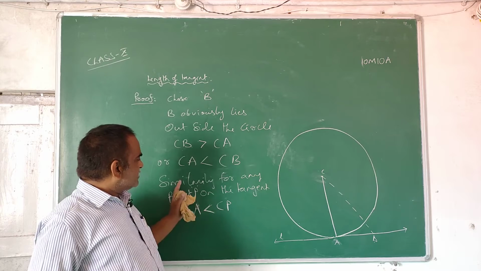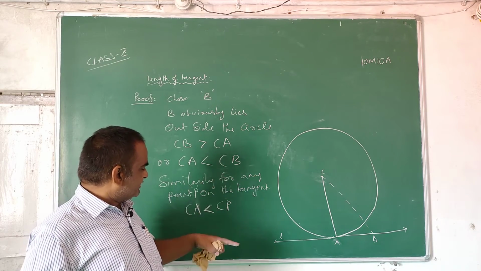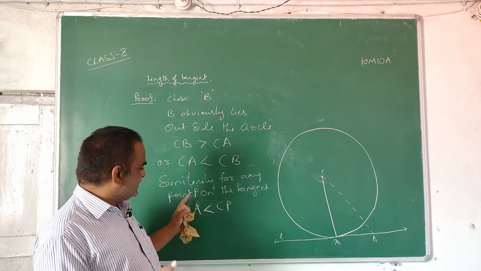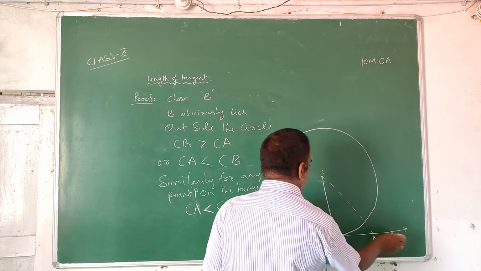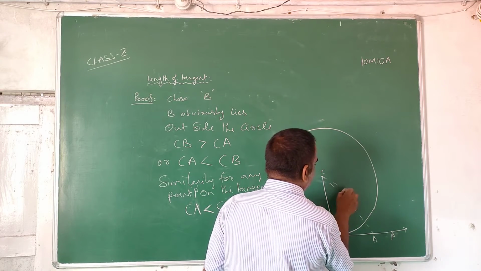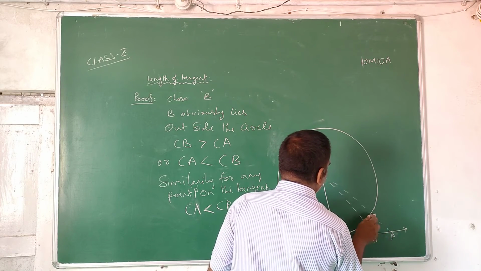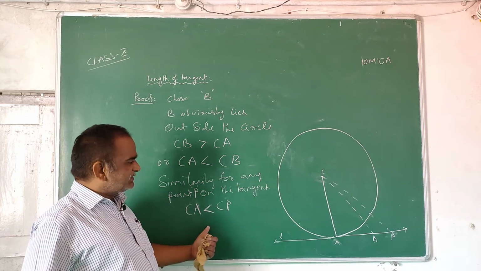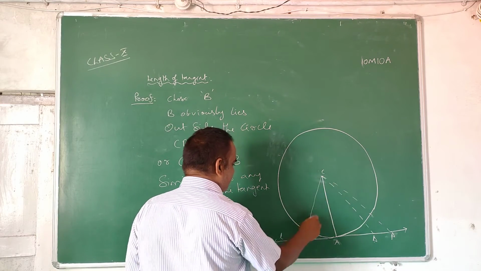So just as we have proved it for a point B on the tangent, you take any point P other than A on the tangent, and the same thing will happen. P lies outside, so the distance from C to P is greater than the radius, or the radius is less than CP.